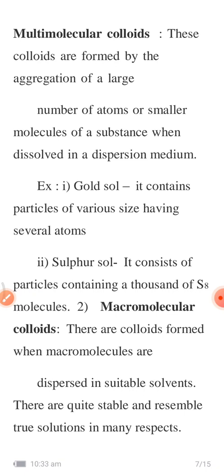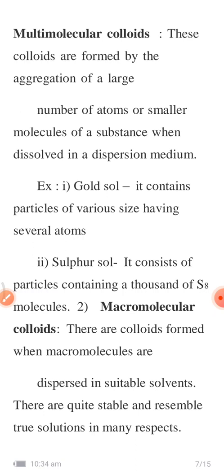For example, in smoke, if all the carbon particles join together or aggregate, then you will get multi-molecular colloids. For example, gold sol contains particles of various sizes having several atoms. Sulfur sol consists of particles containing thousands of S8 molecules.